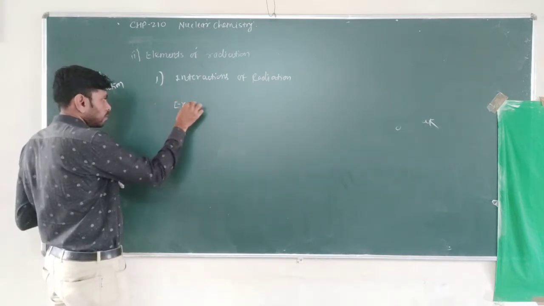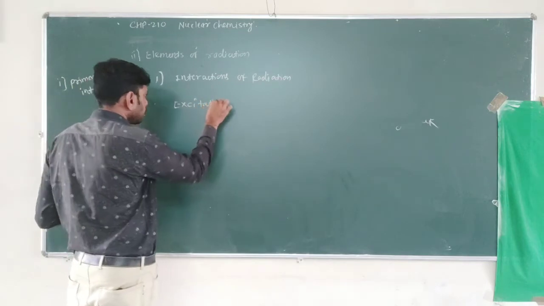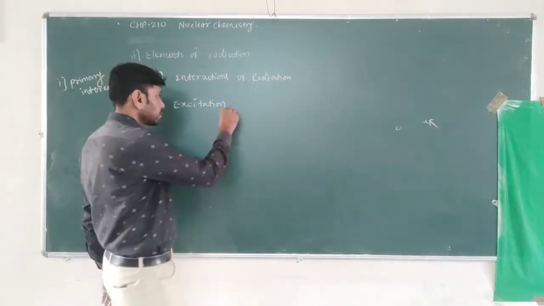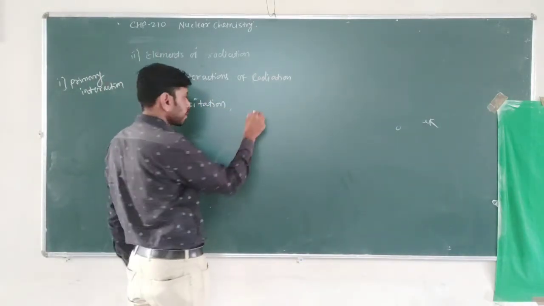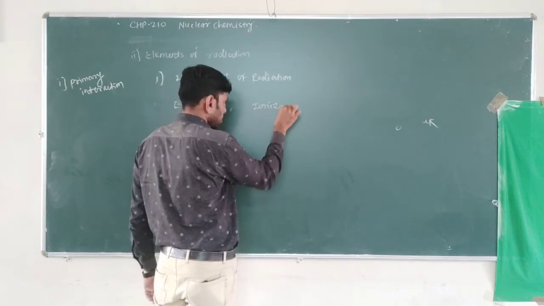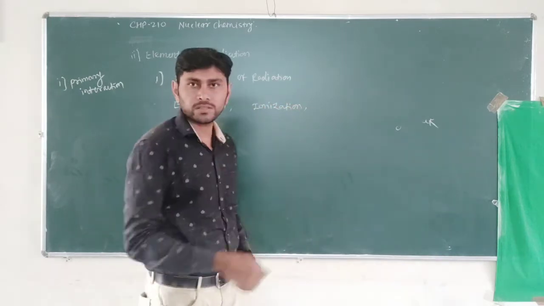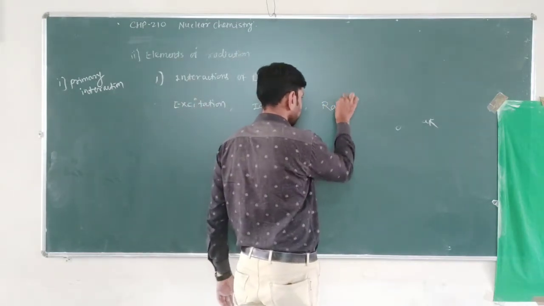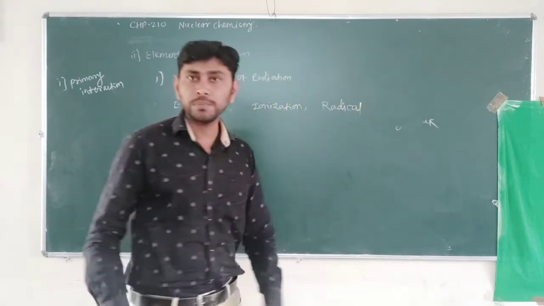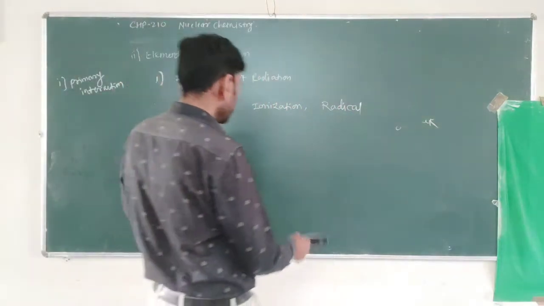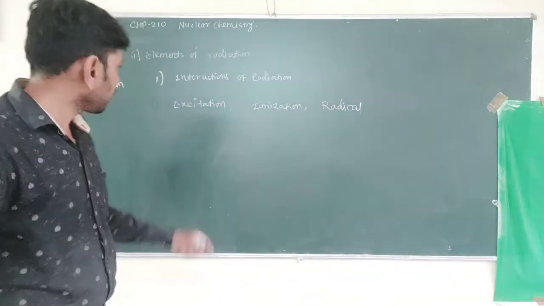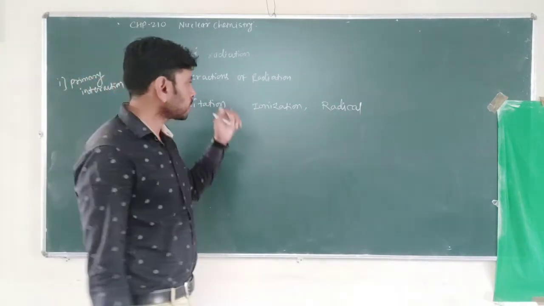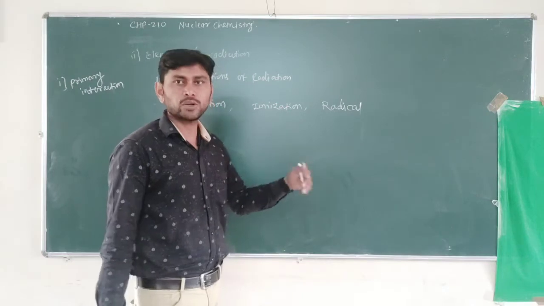here, excitation: when the energy transferred by this particle or radiation is lowest, then excitation occurs. If more energy is there, then ionization occurs, and if more energy is there, then the bond ruptures and radicals form. So radical formation. These are the three primary events we have to study in the interaction of radiation. Okay, so excitation, ionization, and radical formation. These are three basic interactions of these radiations with matter.